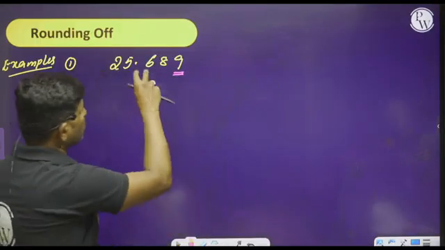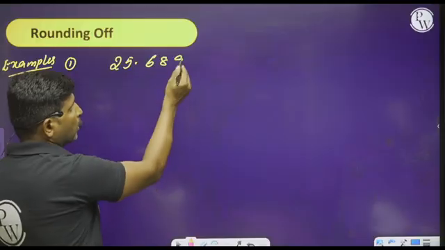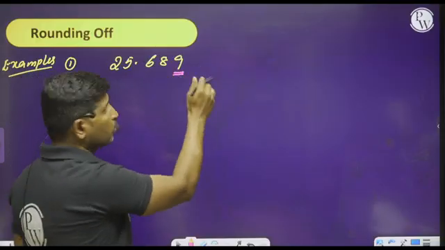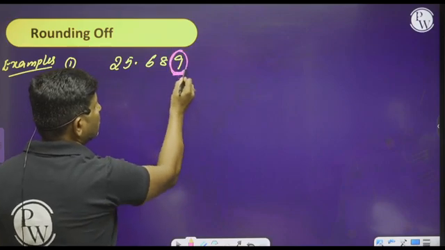If we want to round off this up to 2 decimal places, I want to leave this third digit.